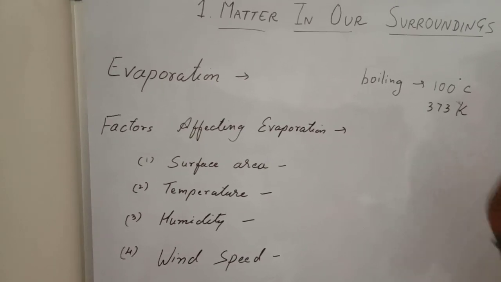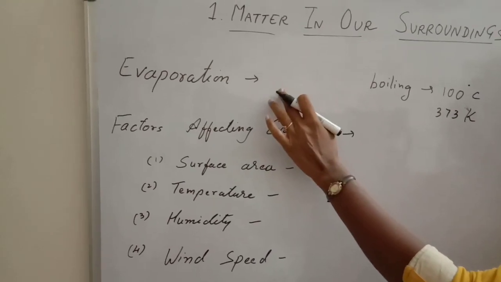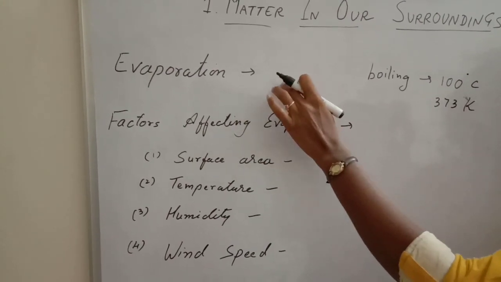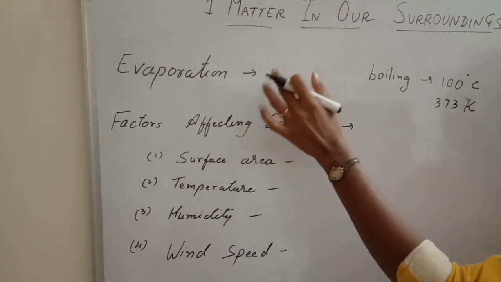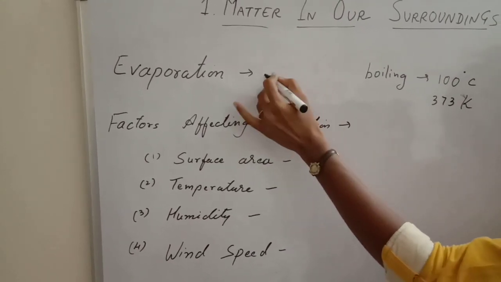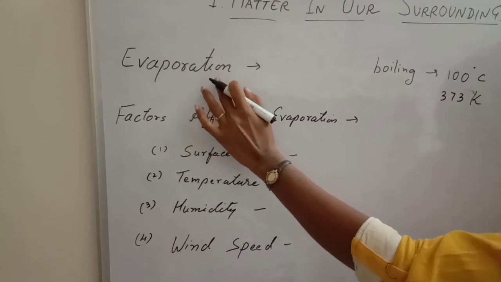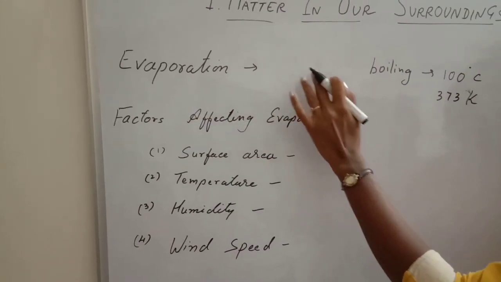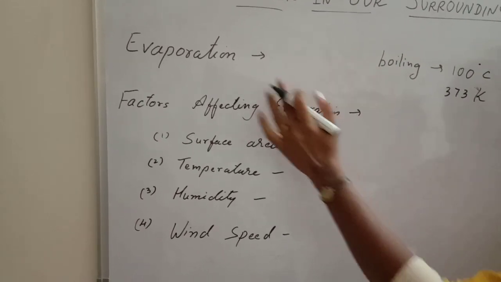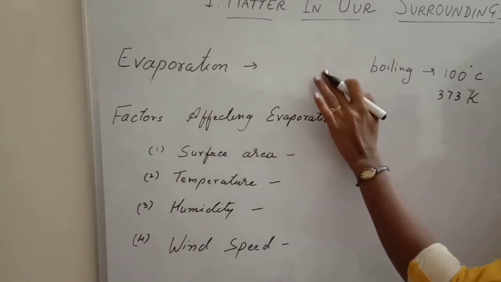But in evaporation, the liquid gets converted into a gaseous state below the boiling point. That means at any temperature below the boiling point. So when you are keeping your wet clothes outside, they are not reaching the boiling point of water but still dry up because of evaporation. So what is evaporation? The process of conversion of a liquid into vapors at any temperature below the boiling point is known as evaporation. So that is also a process in which a liquid converts into a gaseous state.